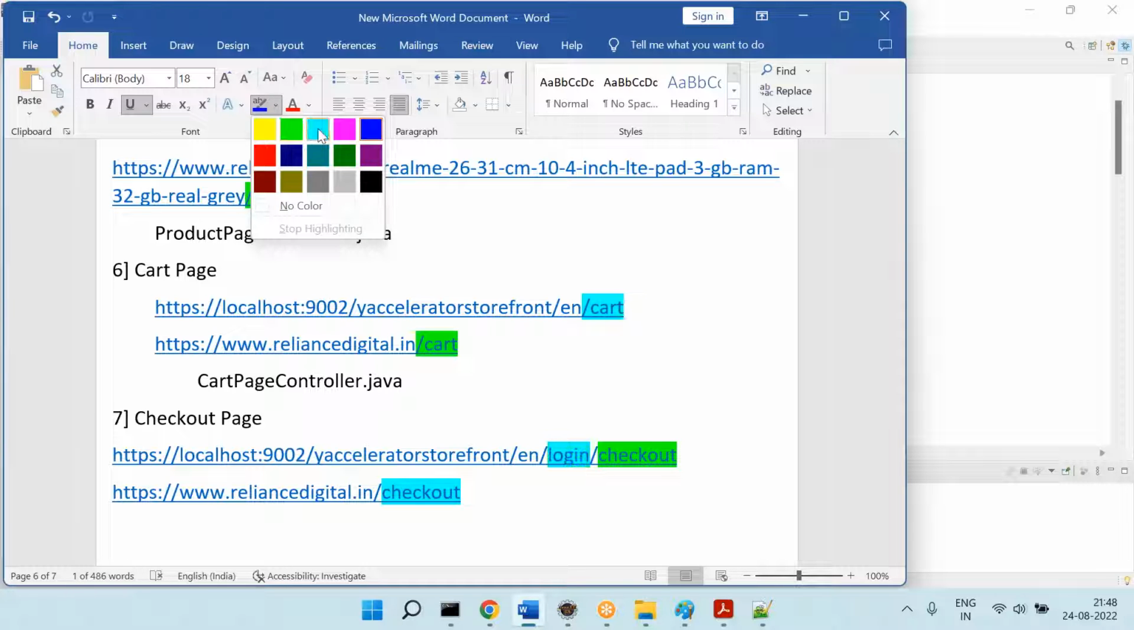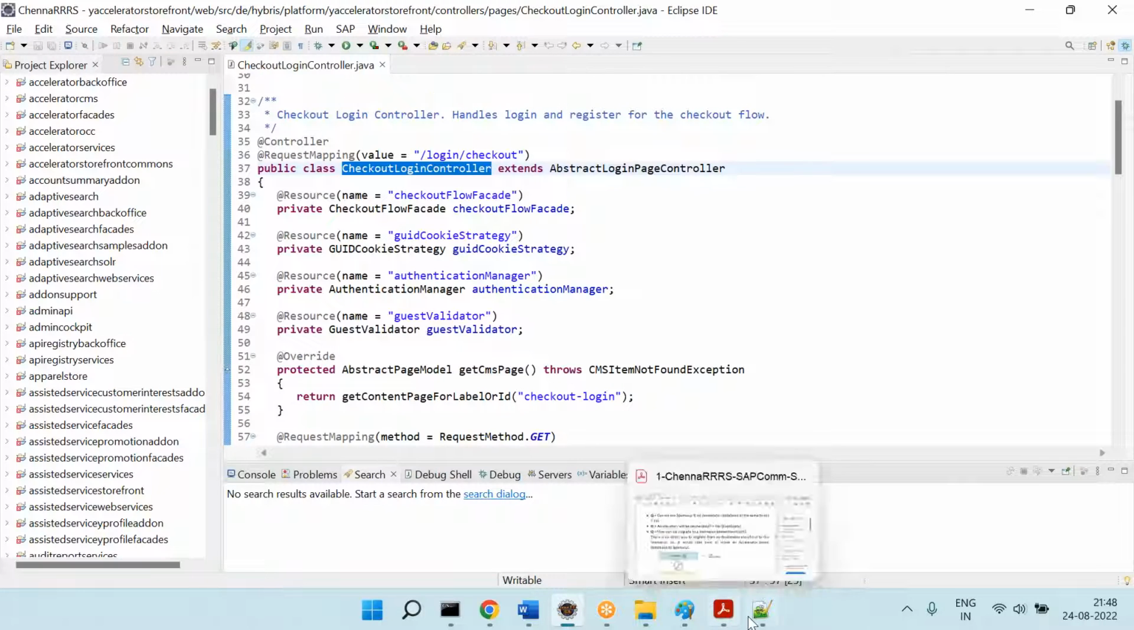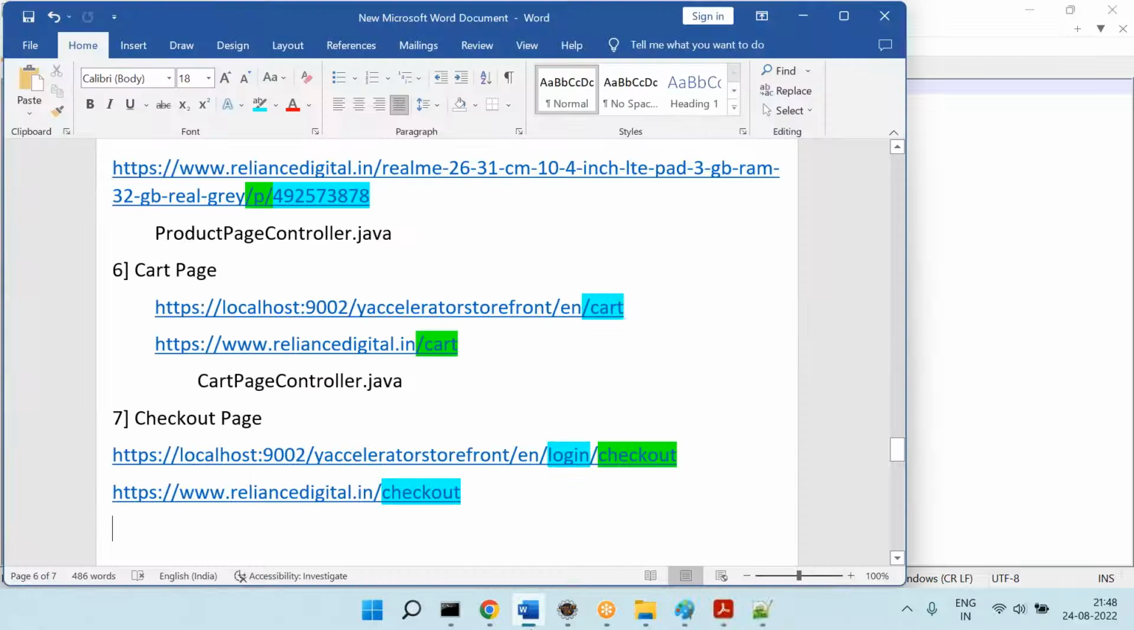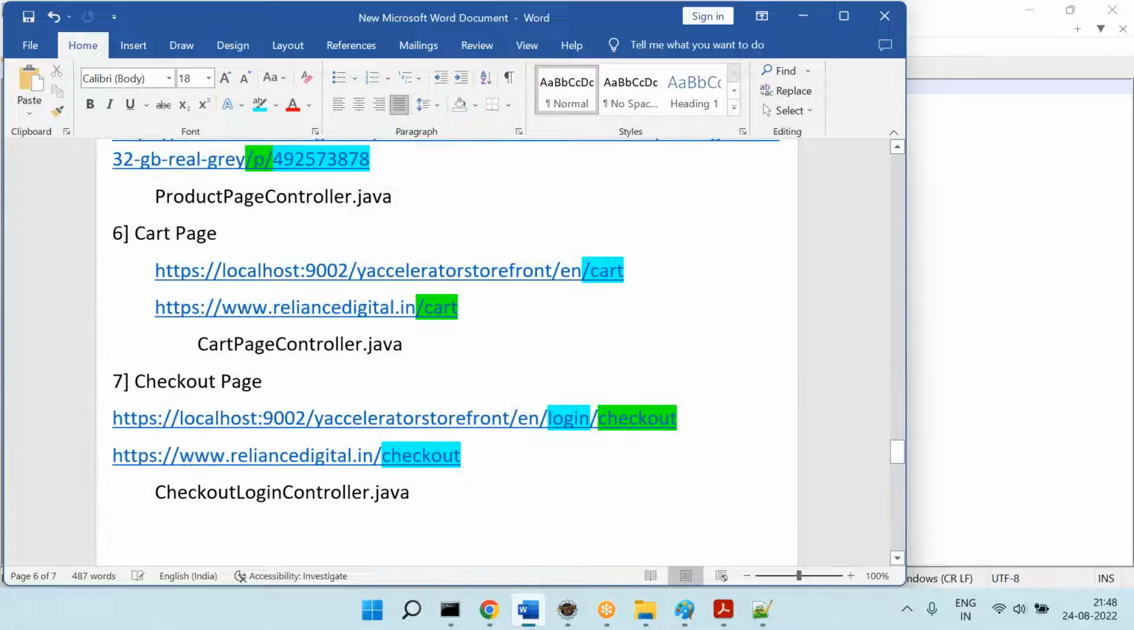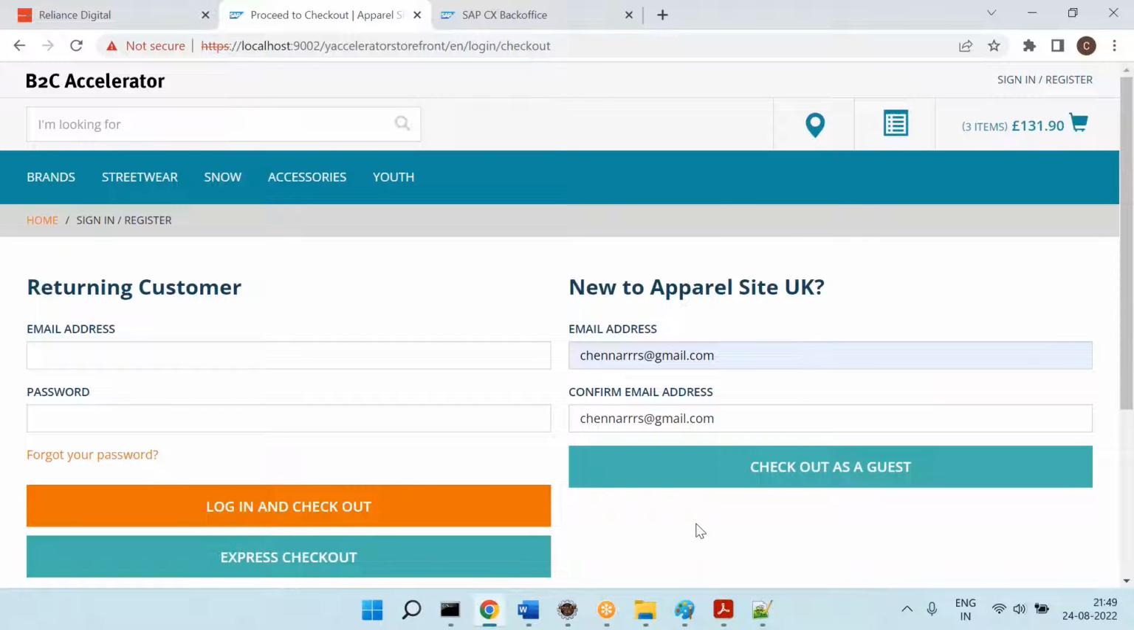For login checkout, what is the corresponding controller? Checkout login. LoginController.java. Okay, now here you can see, can you please pay attention? If I already have the account, I can put the account and login. If I don't have the account, I can also go and place the order as a guest.